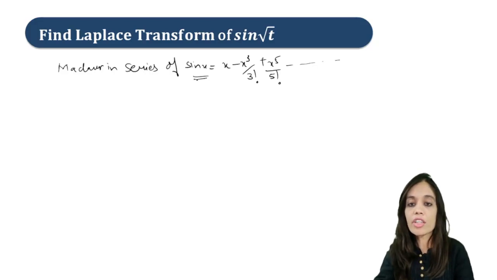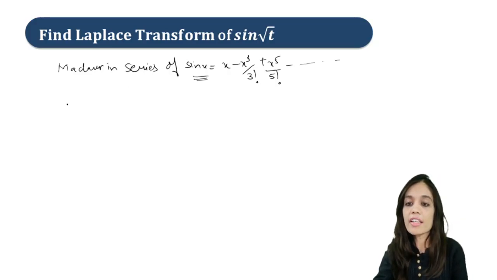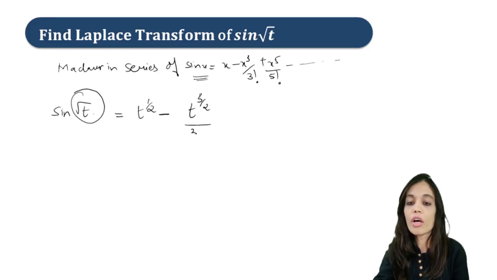This we have studied already in our semester 1. So now let us write the Maclaurin series of sin root t. In place of x you have to put square root of t, that is t raised to half. So it will be t raised to half minus t raised to 3 by 2 upon 3 factorial plus t raised to 5 by 2 upon 5 factorial and so on.